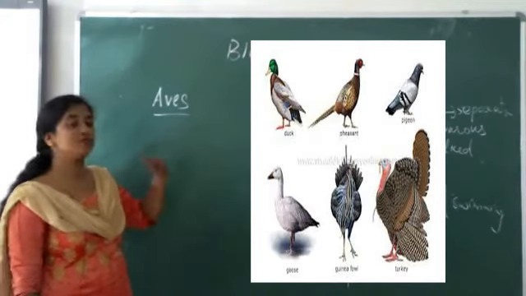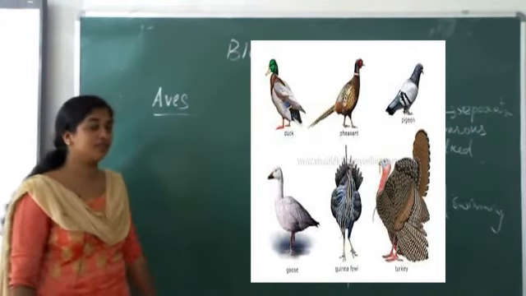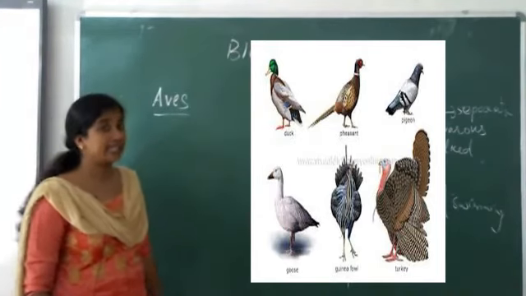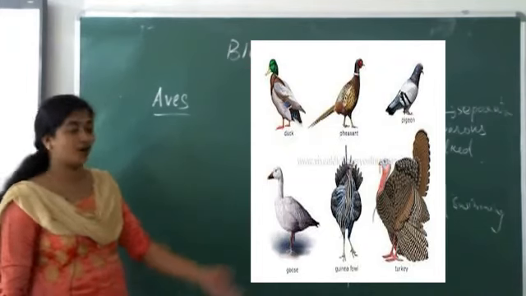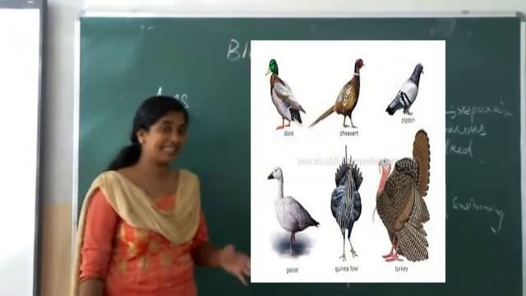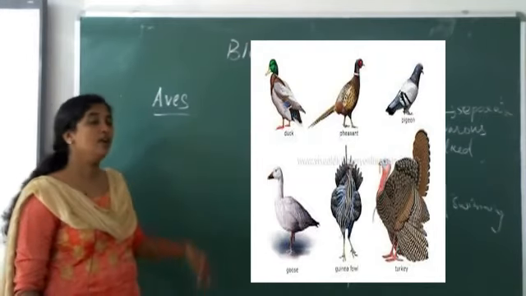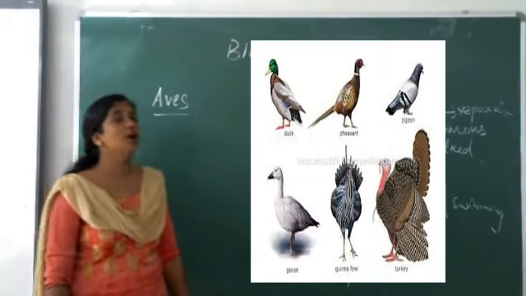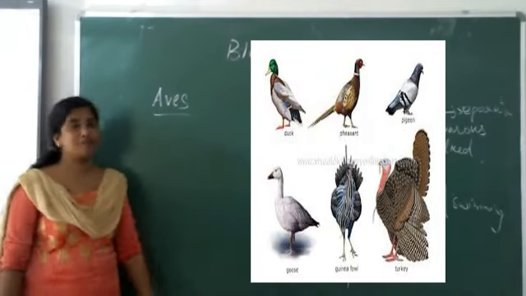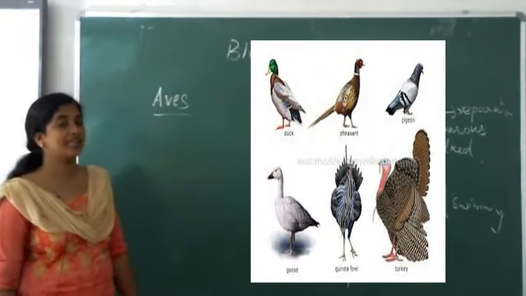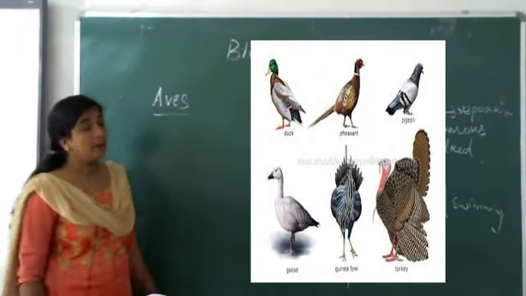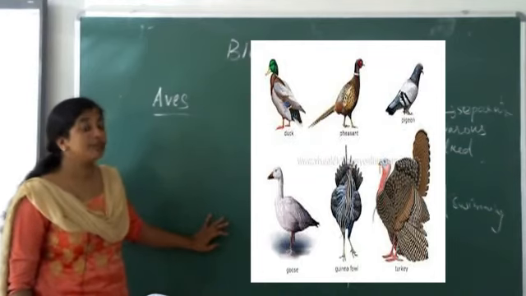The forelimbs are modified into wings for flight. The hind limbs are used for walking, perching, swimming, etc. The body is covered by feathers.